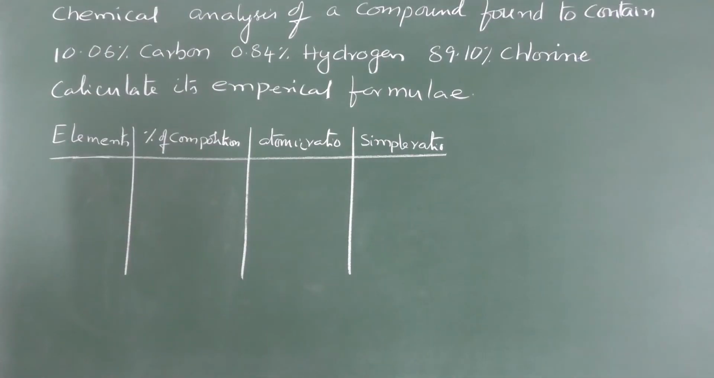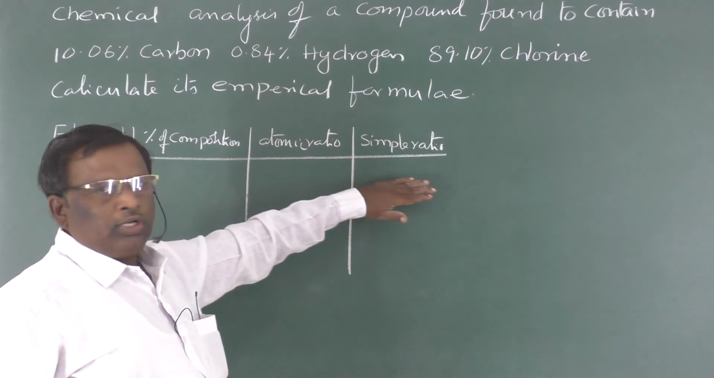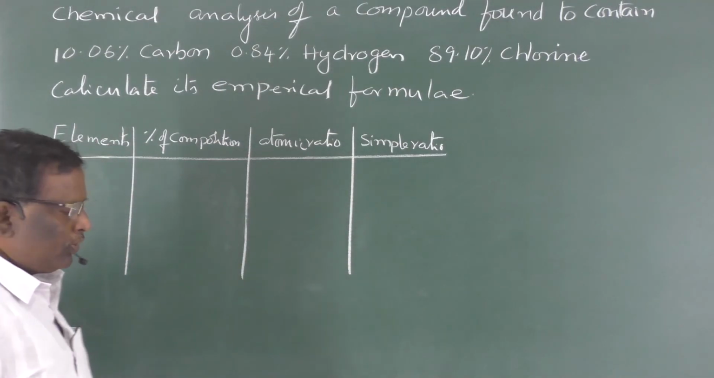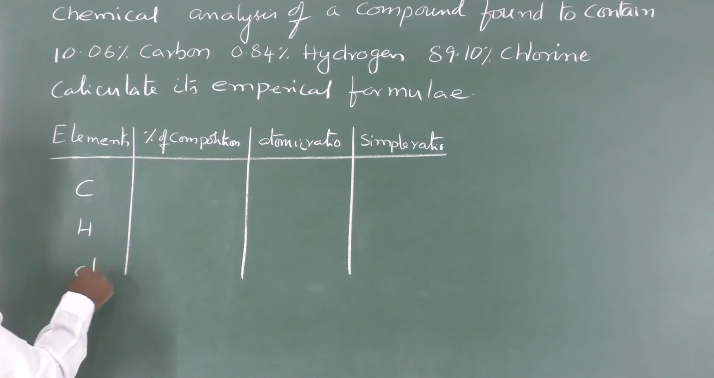Synthesis of a compound found to contain 10.06% of carbon, 0.84% of hydrogen, 89.1% of chlorine. Calculate its empirical formula. Similar to the previous problem, we have to write it in tabular form. First column is elements, second column is percentage of composition, third column is atomic ratio, and fourth column is simple ratio.